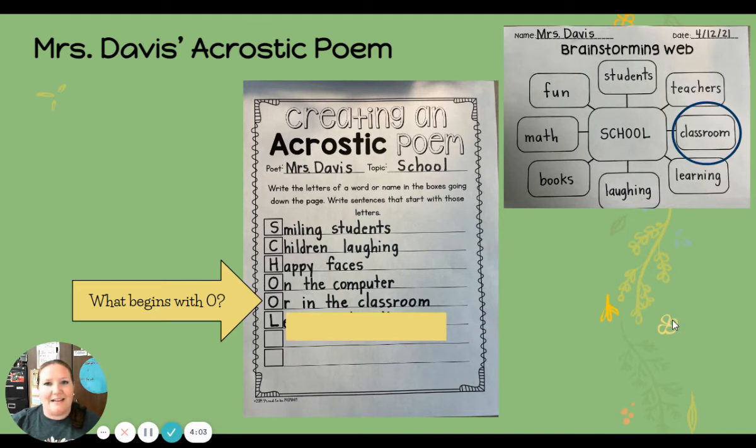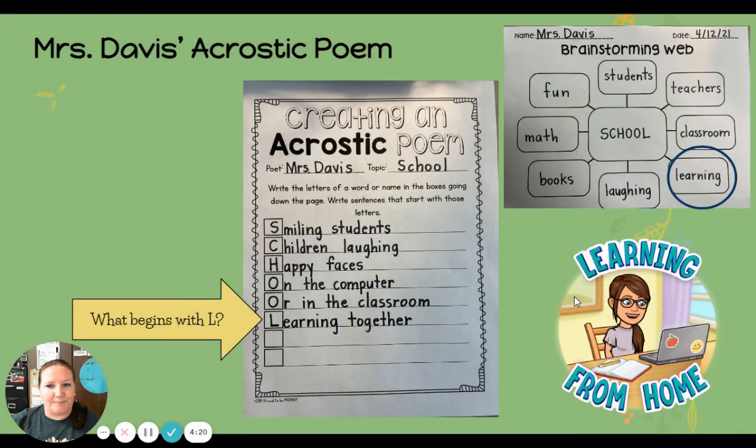Or in the classroom. Now I got to use classroom. So or in the classroom because Miss Davis is used to having friends in her classroom with her. I took that next O and began or, one of our sight words, or in the classroom.